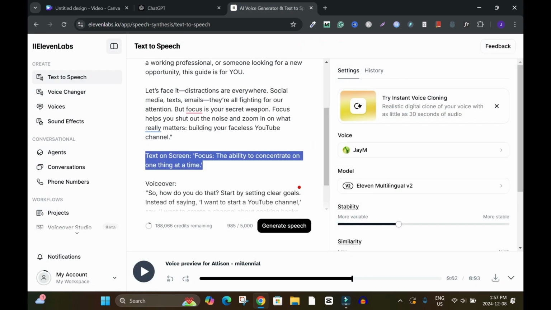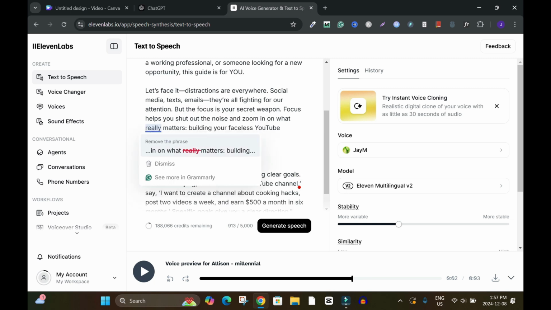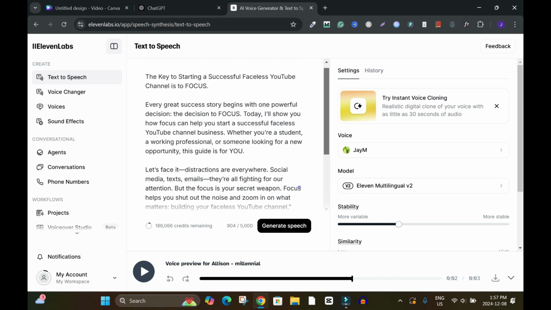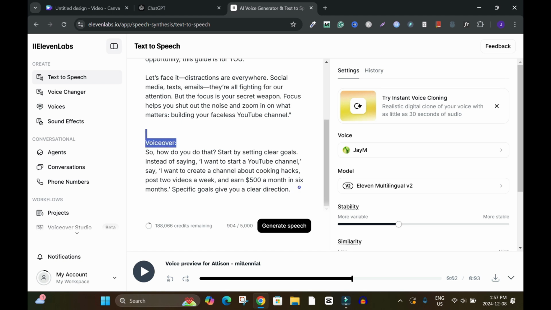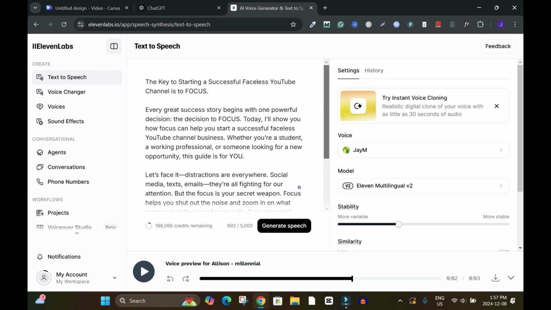Don't drop everything. This is the same, so I don't need it. I'll delete it, and make sure you correct the necessary underlined text. I'll take this off just because of the way I copied it. All right, so now, and I need to take off this. I don't need that. So these are some of the things you need to make sure you correct.